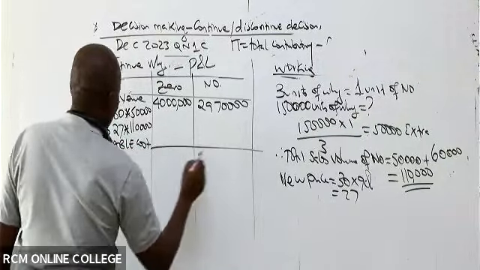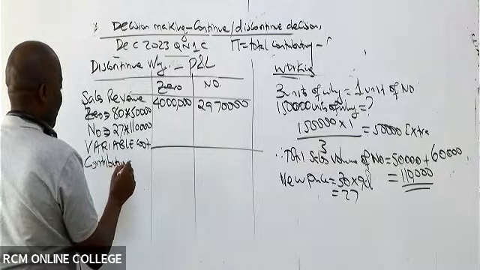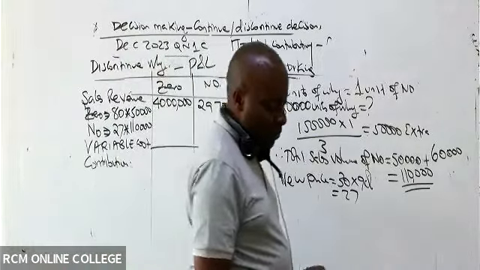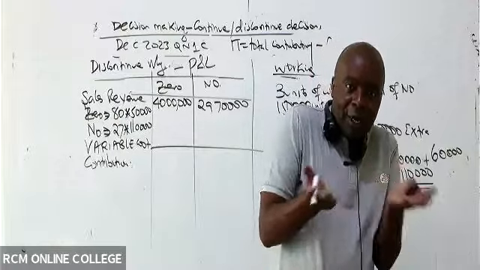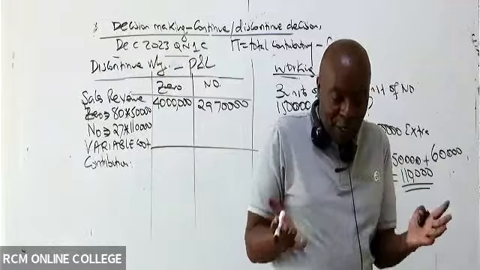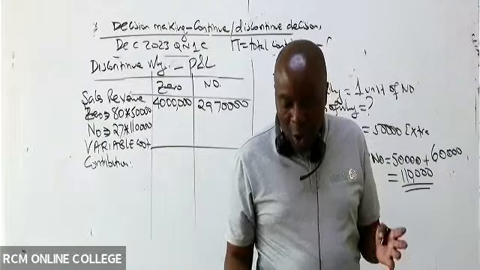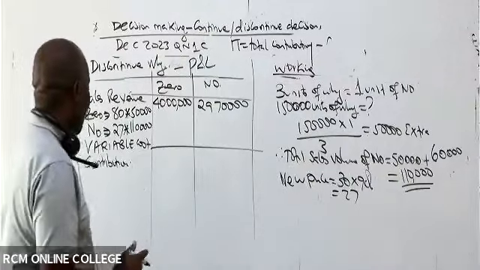And then we shall be able to get our contribution. So contribution, I can't subtract because I don't have variable cost, so I have to use the percentage. Fortunately, ladies and gentlemen, we know the contribution margin ratio for O is 20%, isn't it?